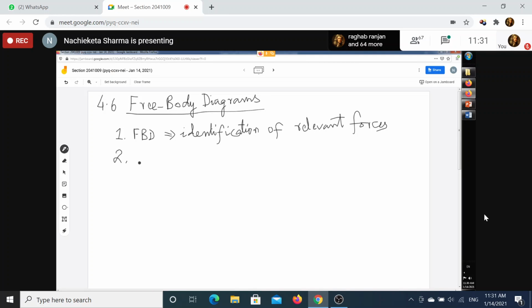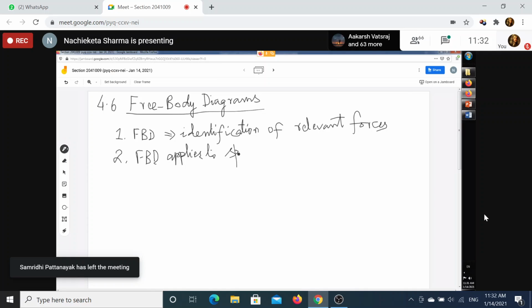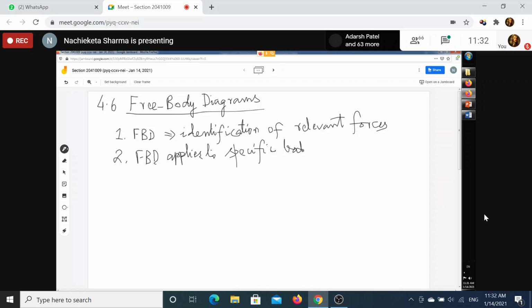Now, what should we do? So, FBD applies to a specific body. I will tell you what that means. FBD applies to a specific body, because Newton's first law and second law are applied to a specific body.